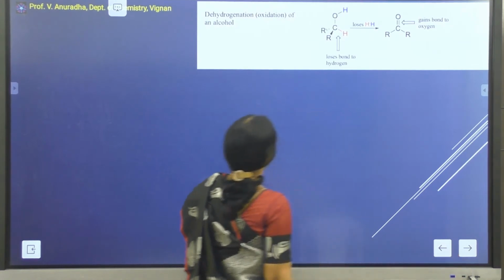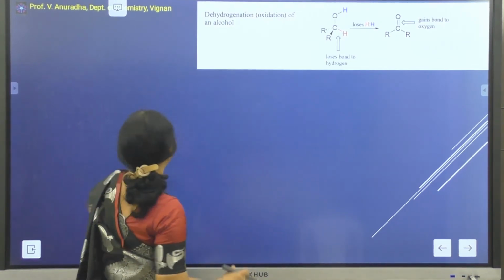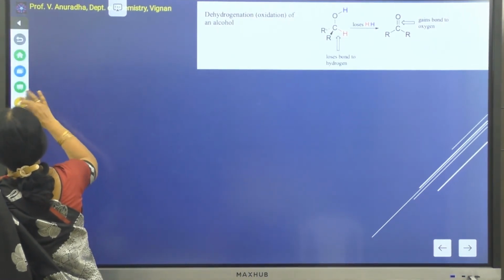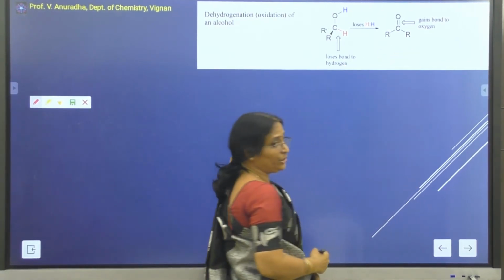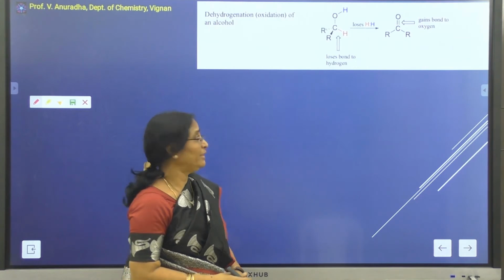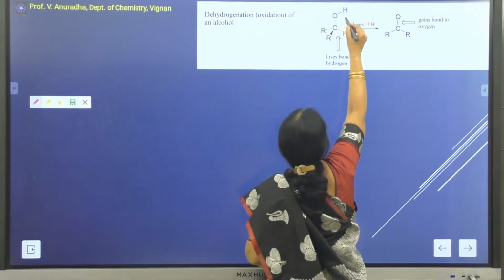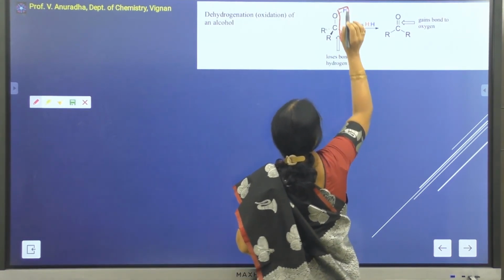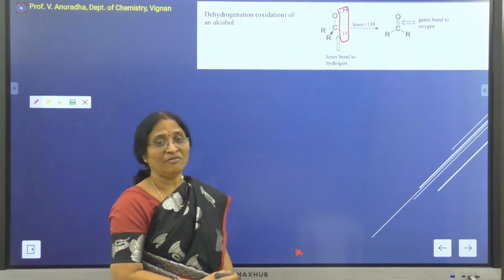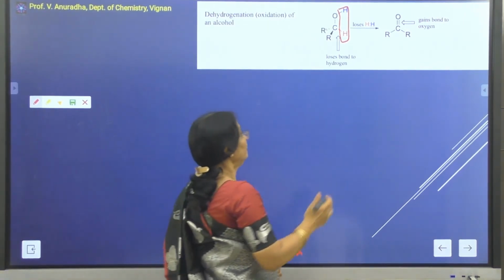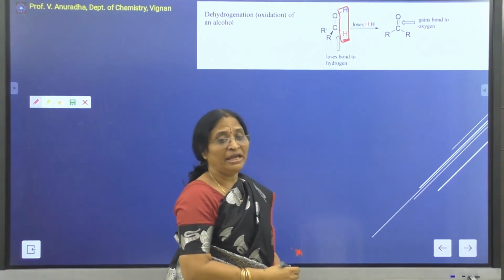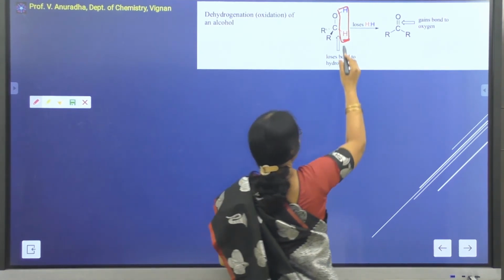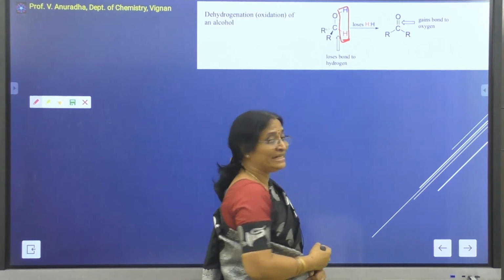See, for example, the conversion of alcohol into a ketone. You can see there is a removal of two hydrogen atoms, where one hydrogen is removed in the form of a proton, whereas the other has been removed in the form of a hydride ion.